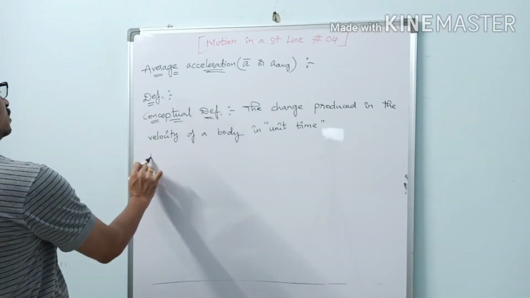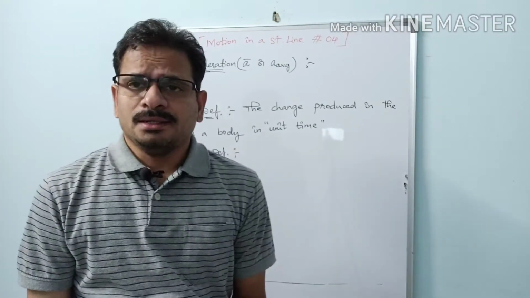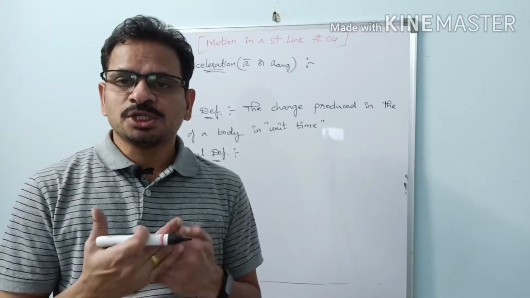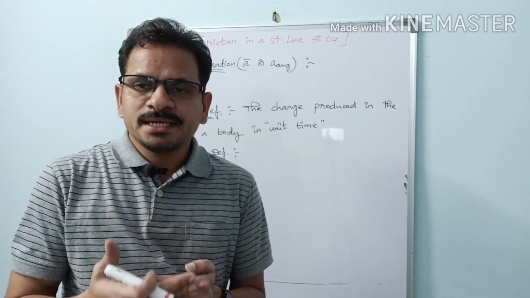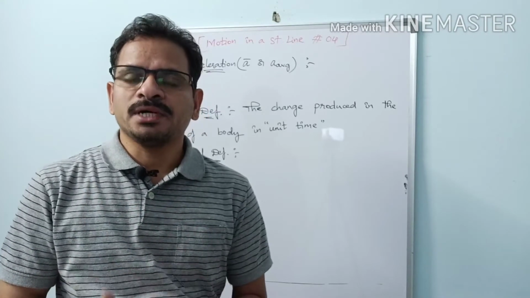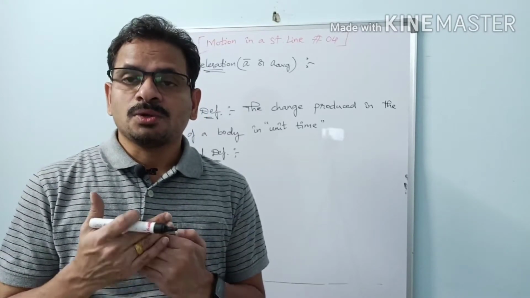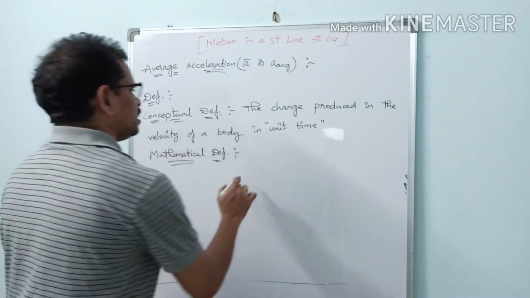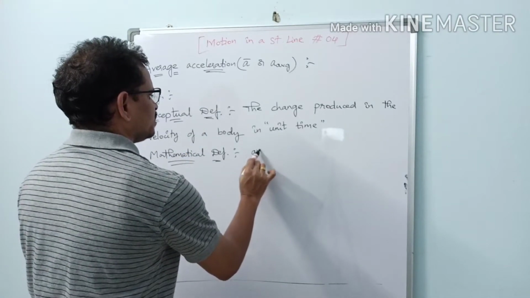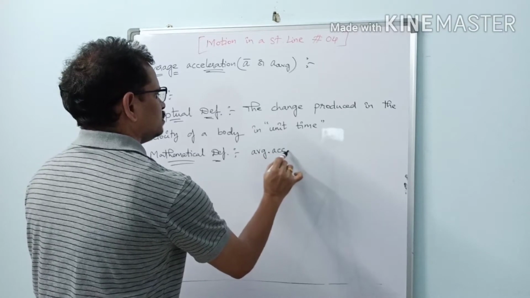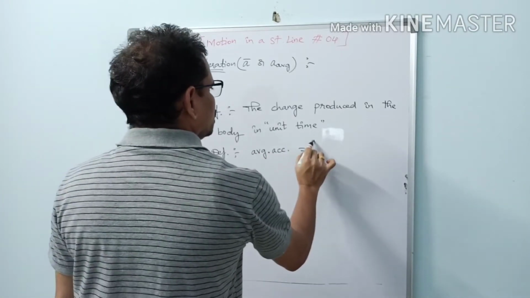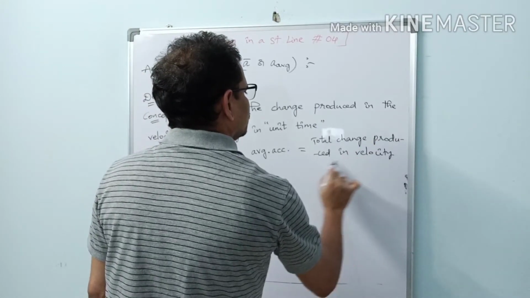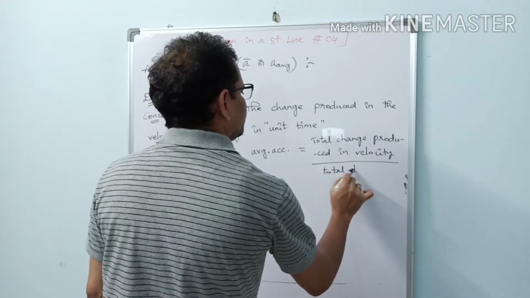Then what about the mathematical definition? Average acceleration is mathematically defined as the ratio between the total change produced in the velocity of a body and the total time taken for the change. That is, a bar is equal to the total change produced in velocity by total time.